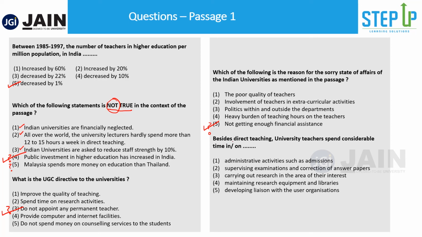Then next it says, besides direct teaching, university teachers spend considerable time on administrative activities such as admissions? Nowhere was that mentioned. Supervising examination, correction of answer papers? No. Carrying out research in the area of interest, maintaining research equipment and libraries, developing links with the user organization, right?